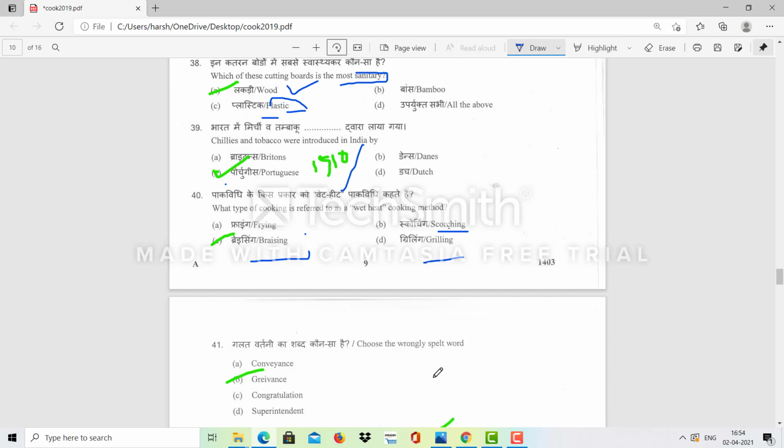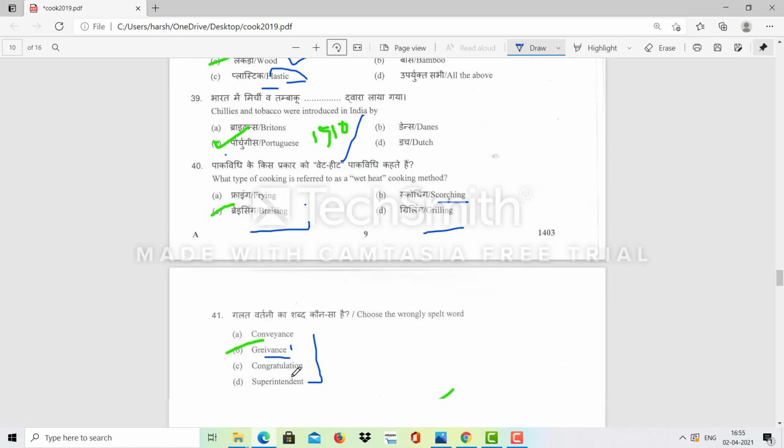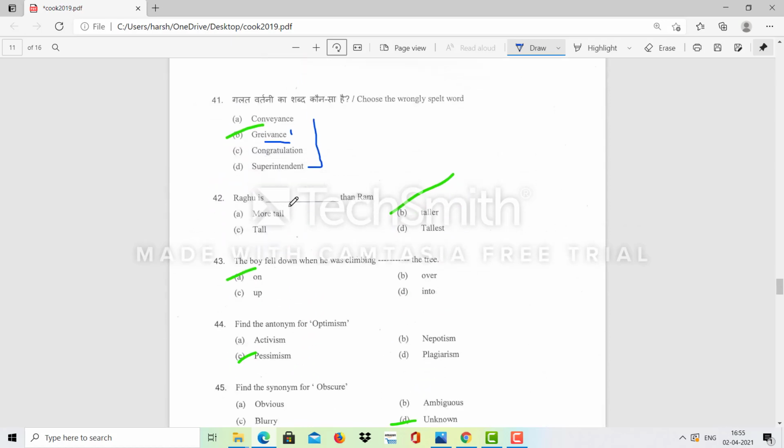Choose the wrongly spelled word. Grievance is the wrongly spelled word. All three spellings are correct, but the grievance spelling is wrong. Here starts the grammar portion. Raghu is dash the Ram: taller than Ram. The boy fell down when he was climbing on the tree.